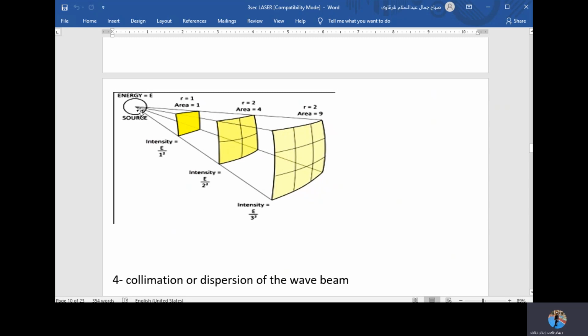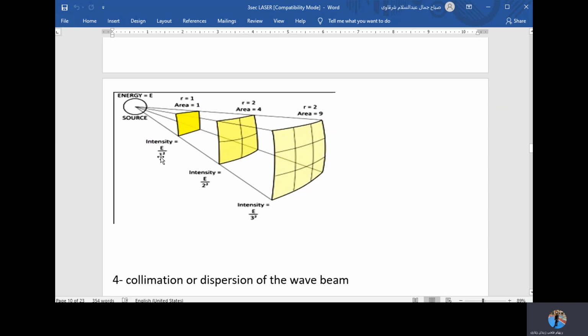So the relationship between the intensity of light and the distance away from the source is inversely proportional to the square of the distance, not to the distance. As you see here, the intensity E divided by, say, 1 meter.